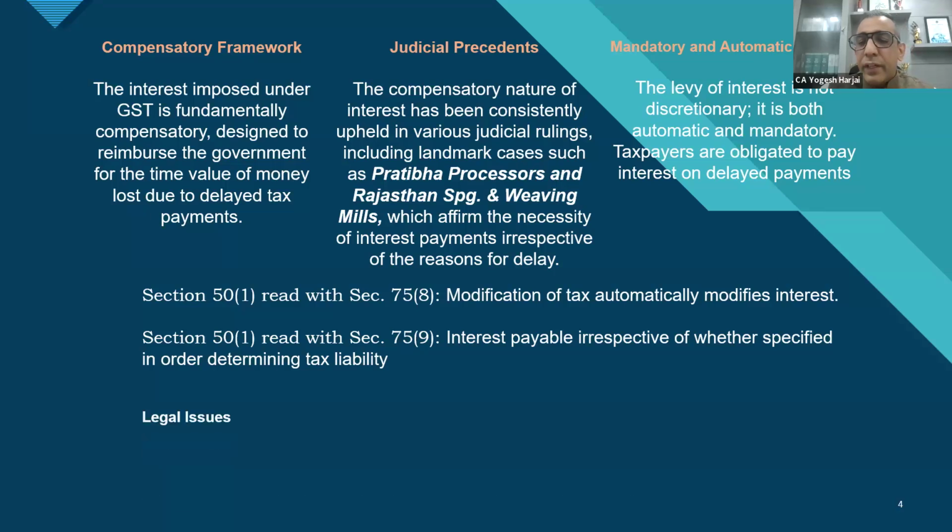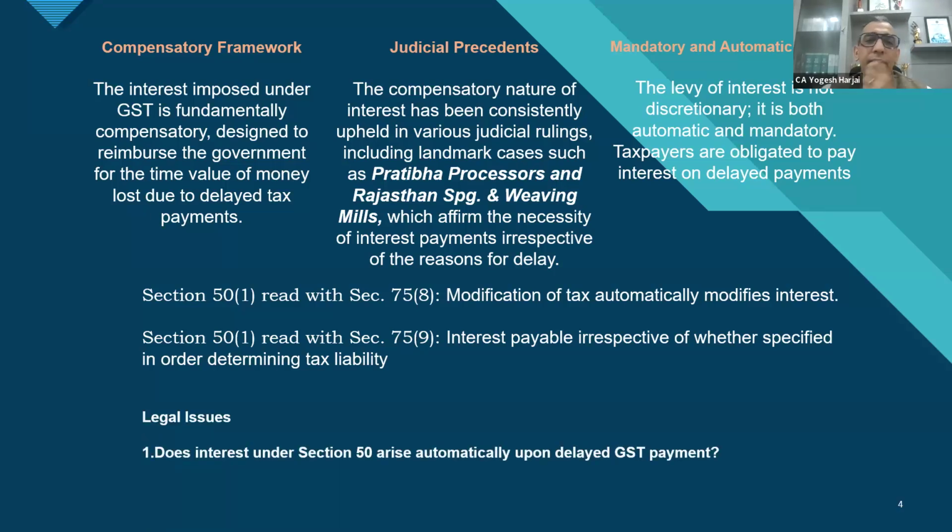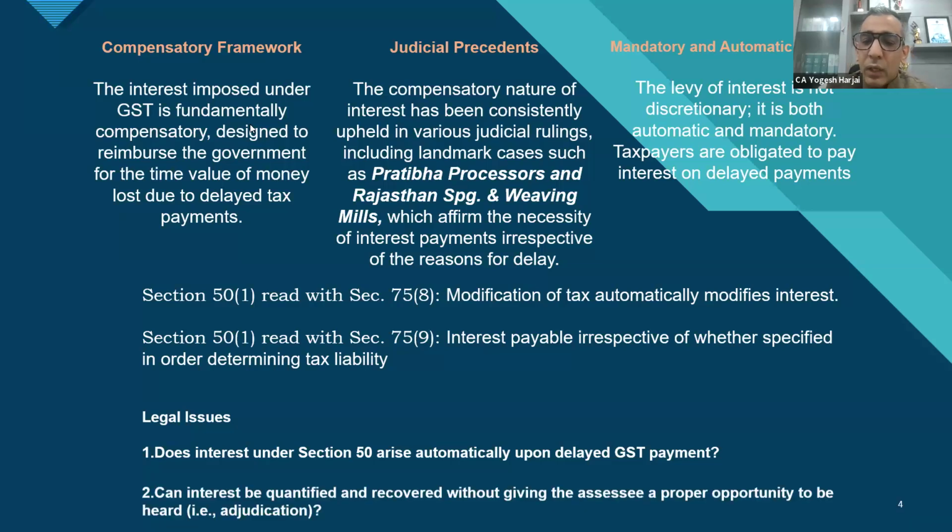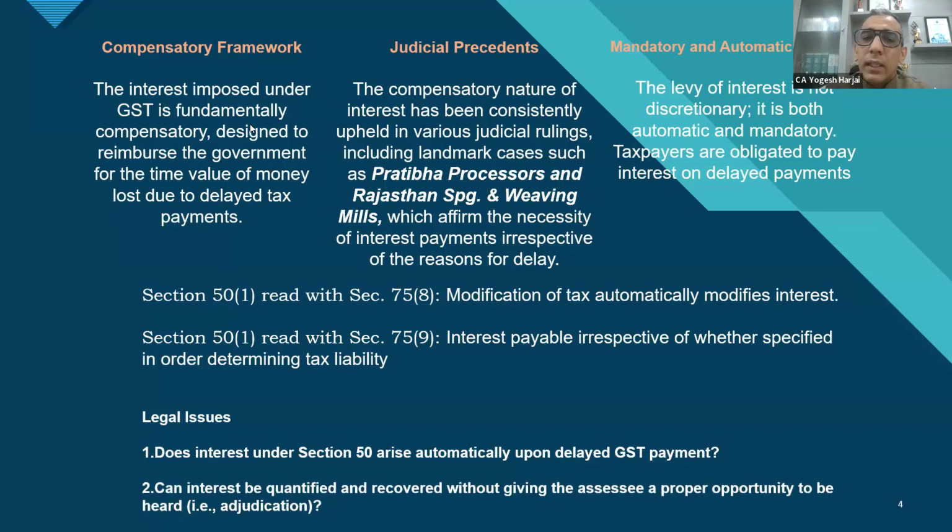Now, the legal issues that we are majorly facing today, and even in the group yesterday, one of our colleagues was discussing that a direct order was received for recovery of interest, for the demand of interest, and no adjudication process, no 73, 74 was followed. So can it actually be done? Now, if we say the liability arises automatically, it can be done. But can it actually be done without following the process of natural justice, without providing an opportunity to be heard?